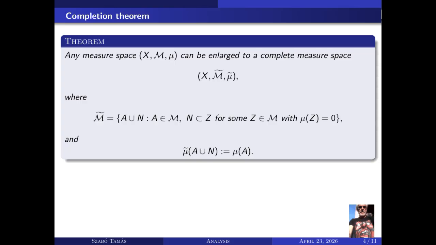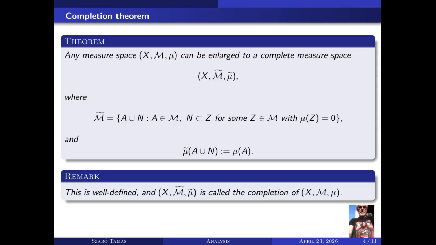The basic theorem says the following. Any measure space (X, M, μ) can be enlarged to a complete measure space. More precisely, we form a larger sigma algebra consisting of all sets of the form A ∪ N, where A is measurable and N is contained in some measurable null set Z. Then we define μ̃(A ∪ N) to be μ(A). This is well defined, and the resulting measure space is called the completion of (X, M, μ).